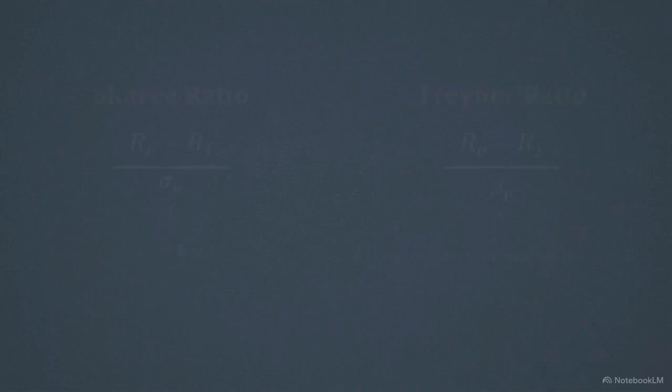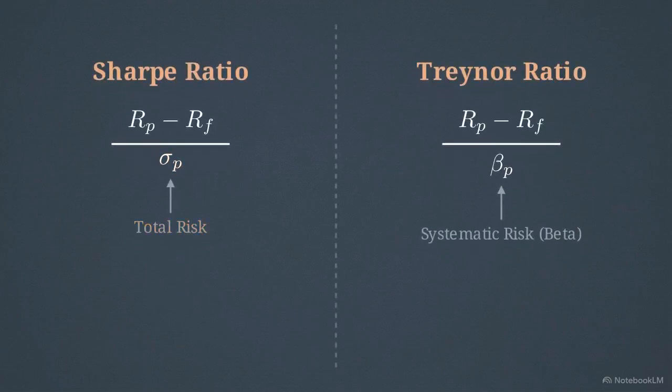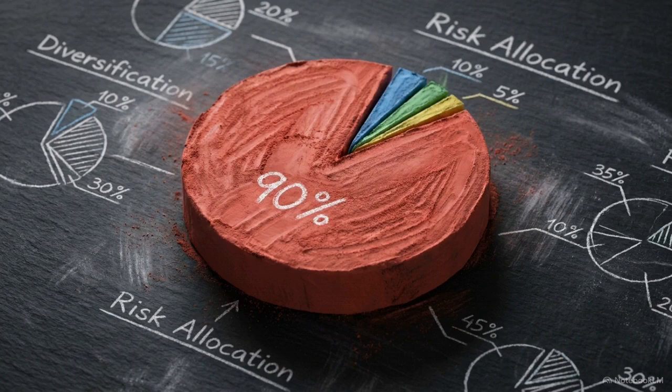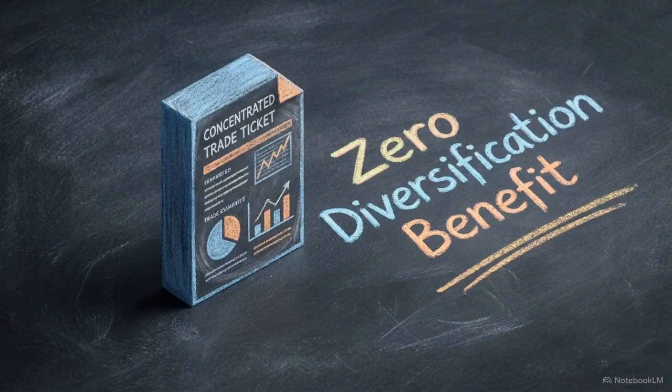But these two formulas show a vital distinction. The Treynor ratio on the right divides reward solely by systematic risk, beta. This makes it the standard tool for evaluating a specific fund held within a larger, diversified portfolio. If a portfolio shows massive raw returns, but a poor Treynor ratio, the math reveals a harsh reality. The manager is taking on dangerous, unsystematic risk, and the market isn't paying them a dime for it.